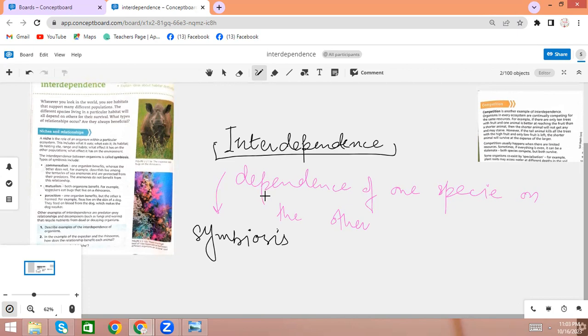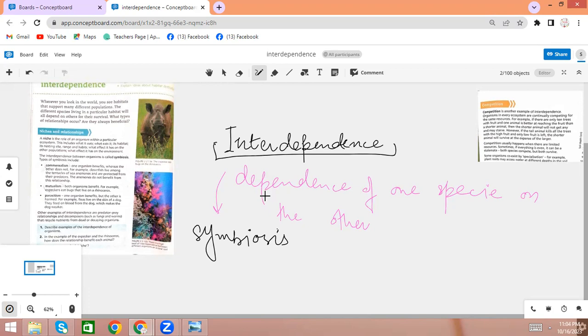Like the species, sometimes they are getting benefit from one another, sometimes one species getting benefit but the other is harmed, sometimes one species is getting benefit but the other has no role. So this is how the symbiosis happens.